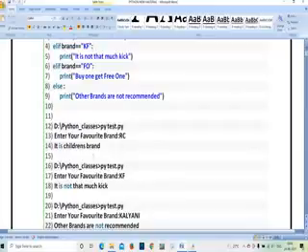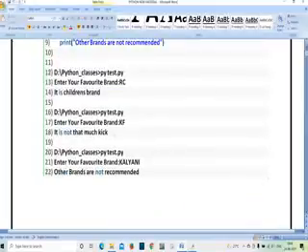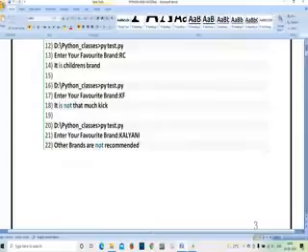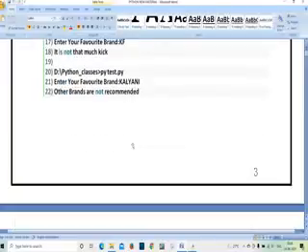Here you can see I have run the code, enter brand. I have entered RC. It is children's brand, I got. Enter KF, I got it is not that much kick. I have entered Kalyani, other brands are not recommended. Like that, based on the requirement, I am going to get the output.